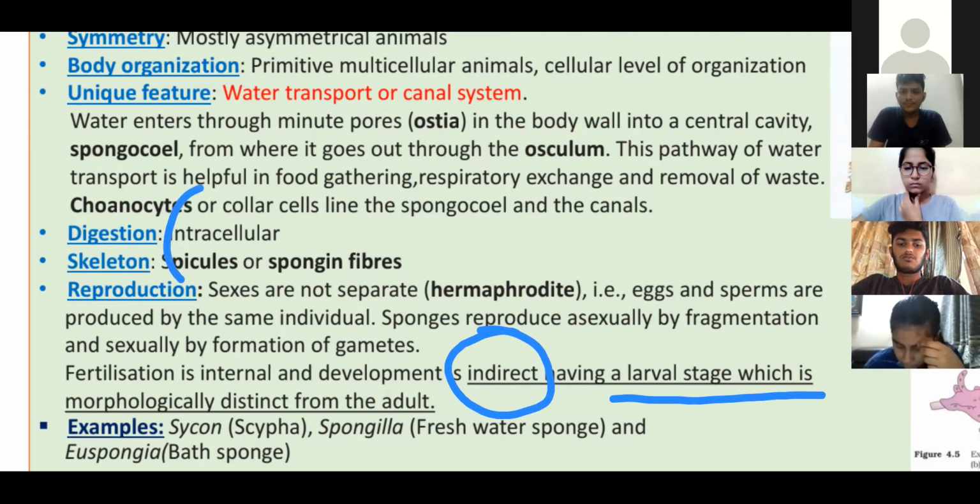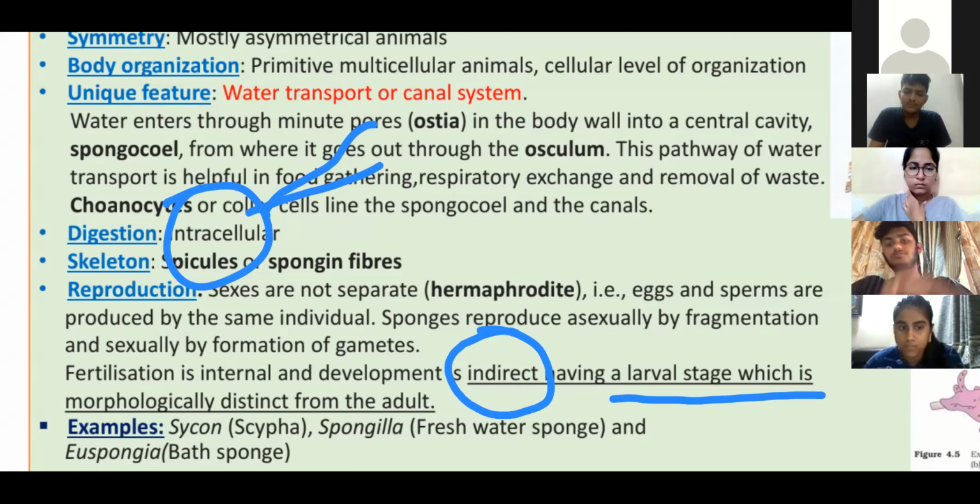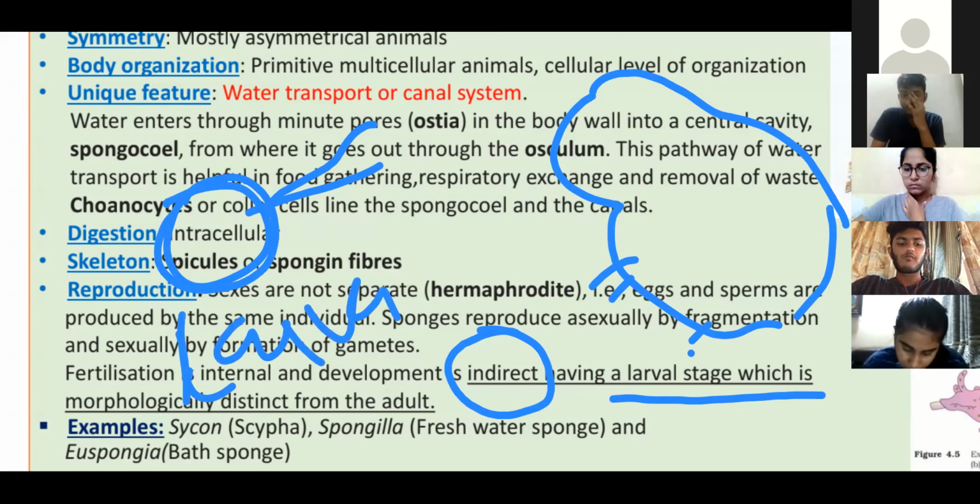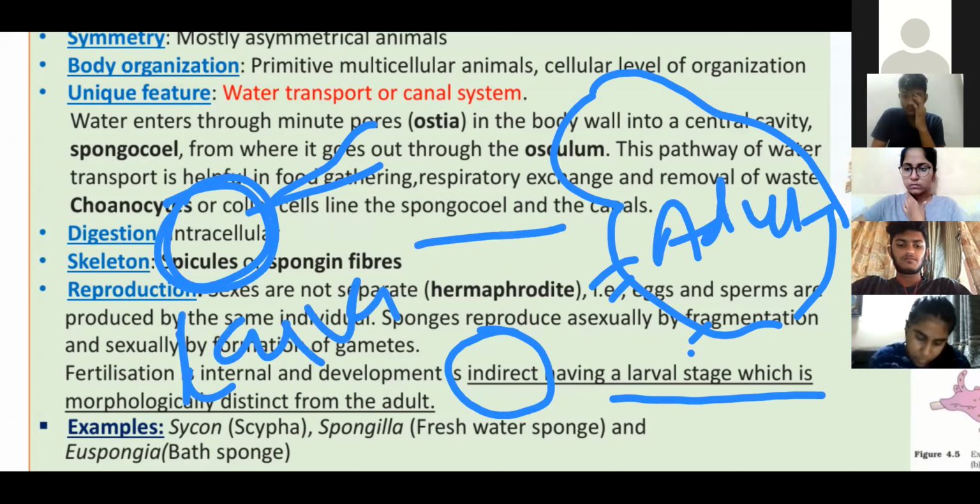Meaning what? अब tadpole देखो, tadpole पता है fish जैसा structure होता है tadpole का, and frog is a totally different structure. Frog structure is totally different. So morphologically also this larva and the adult, both forms are distinct from each other.